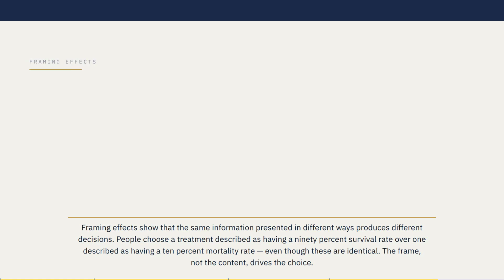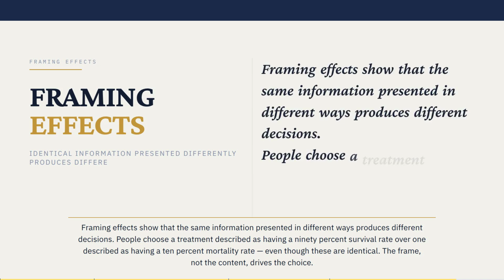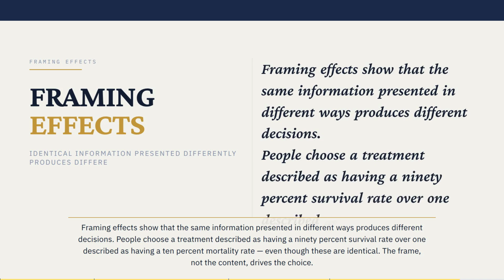Framing effects show that the same information presented in different ways produces different decisions. People choose a treatment described as having a 90% survival rate over one described as having a 10% mortality rate, even though these are identical. The frame, not the content, drives the choice.